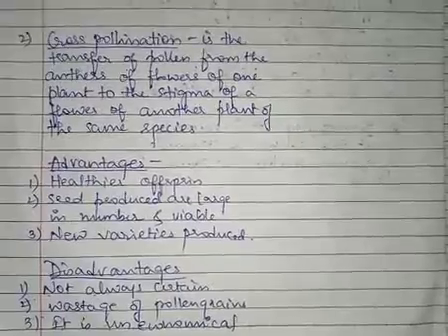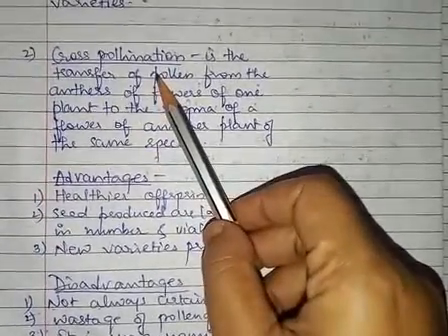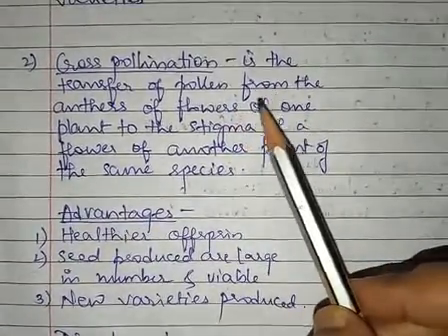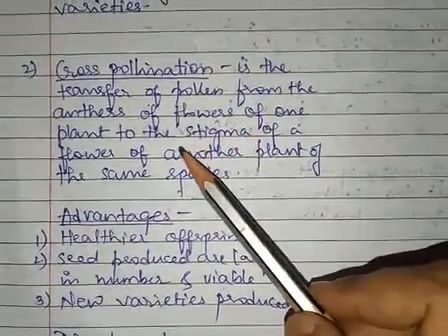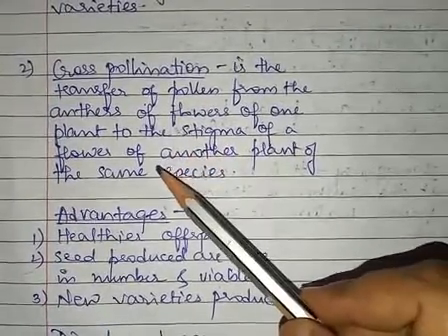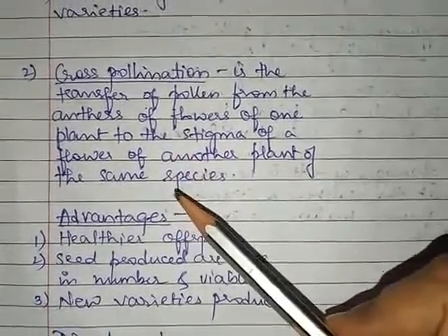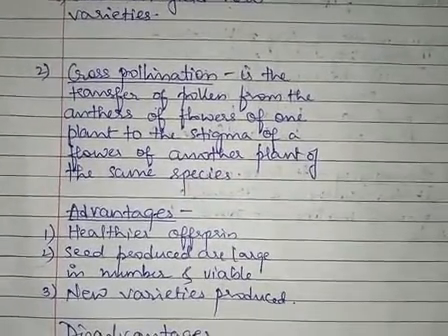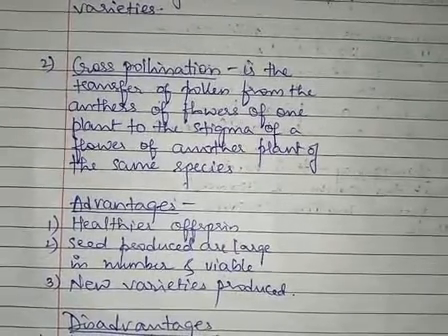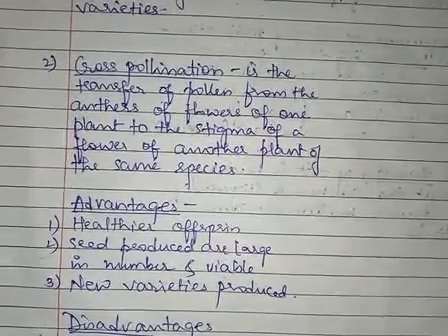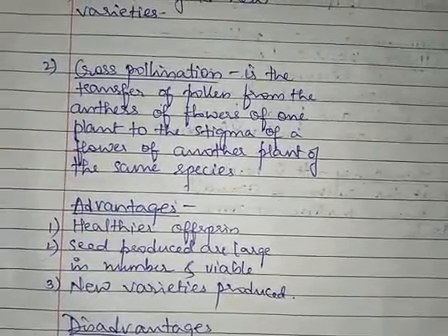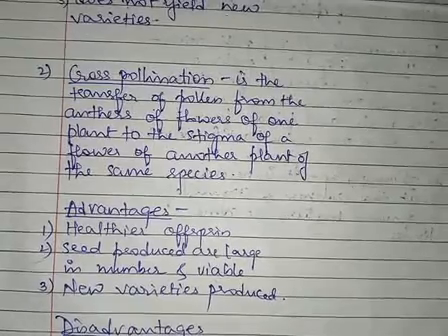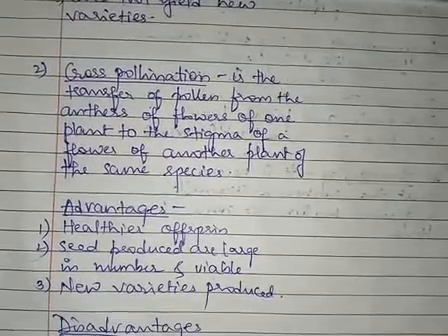Now we will go to the next type of pollination, that is cross-pollination. Cross-pollination is the transfer of pollen from the anther of the flower of one plant to the stigma of the flower of another plant of the same species. So it means that allogamy occurs in case of cross-pollination, right? Cross-pollination is the transfer of pollen from one flower to another flower, and that other flower is present on another plant.